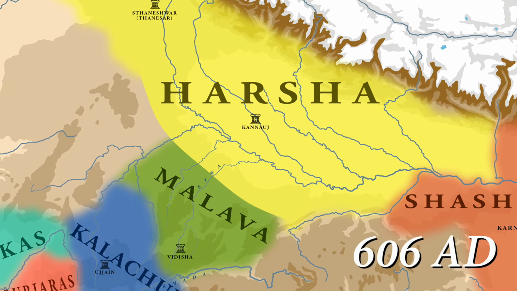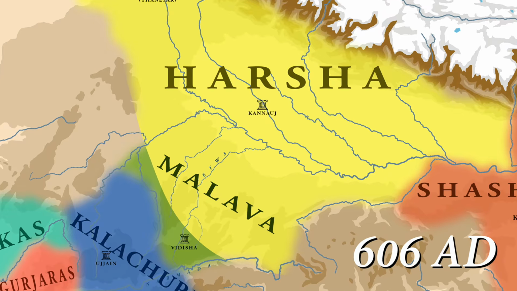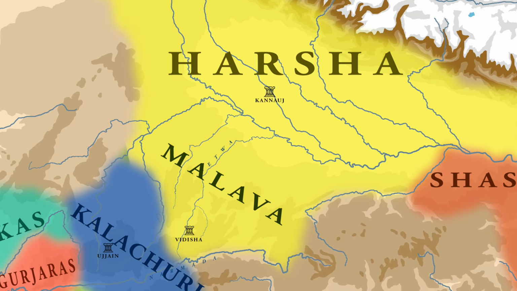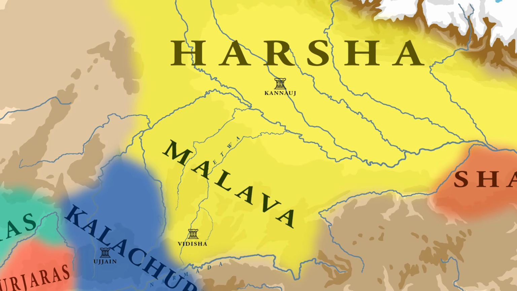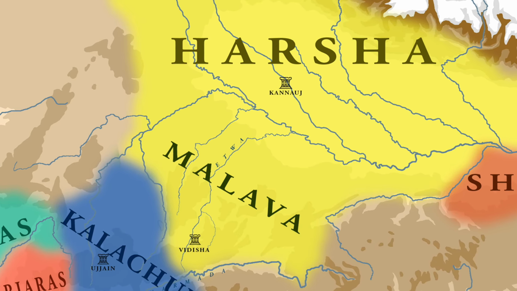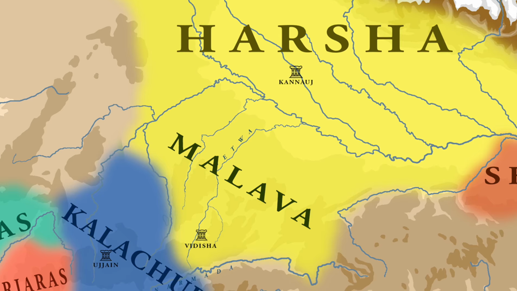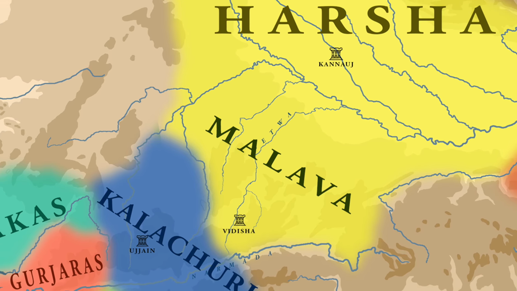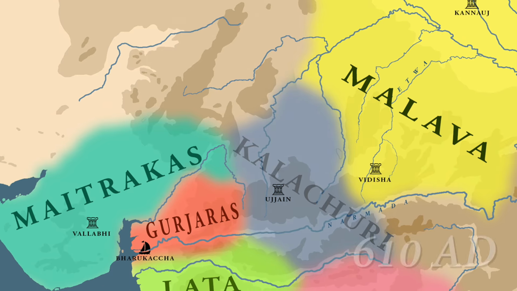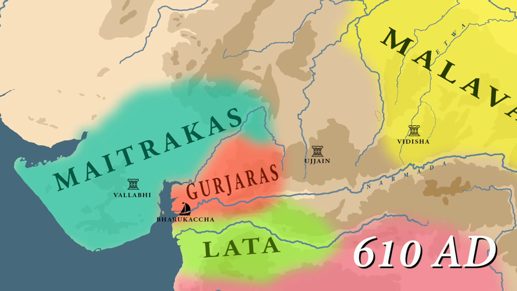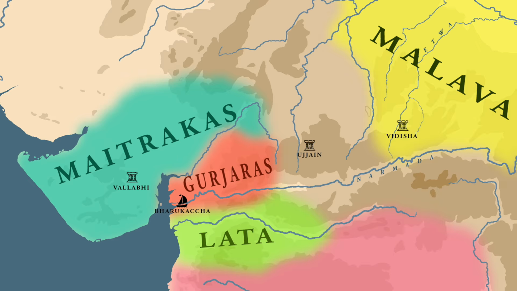By around 606 AD, the region of eastern Malwa had already come under the control of Harsha. As we all know, before getting killed by Shashank, Harsha's elder brother Rajyavardhan had defeated the Malwa ruler. In western Malwa, the Kalachuris were on the decline, and by around 610 AD, they had disappeared from the political map.